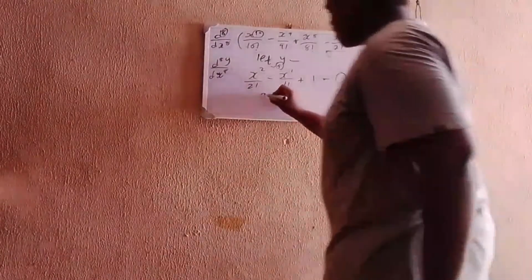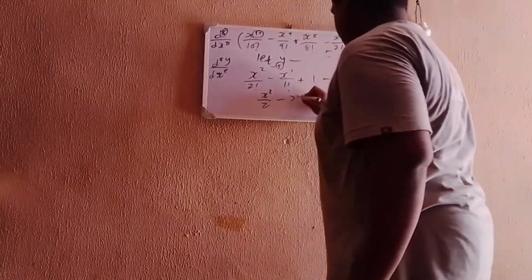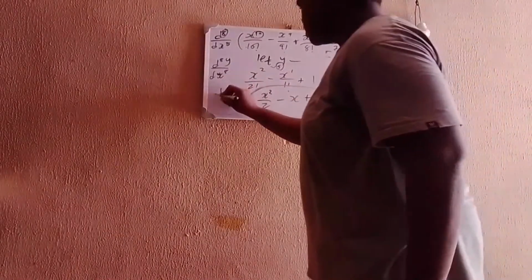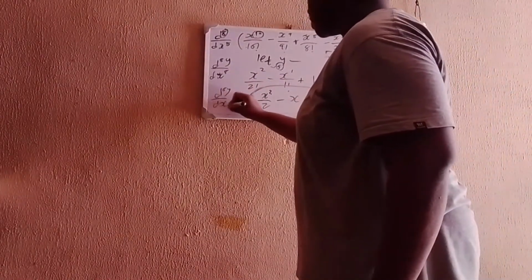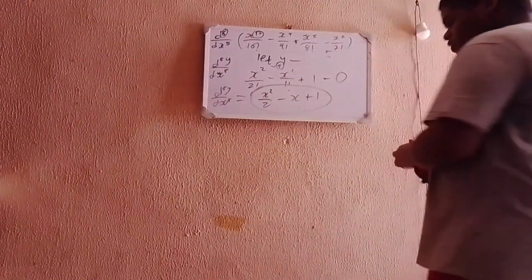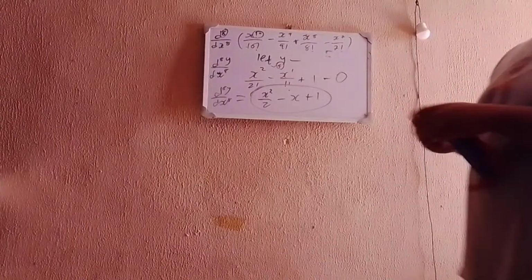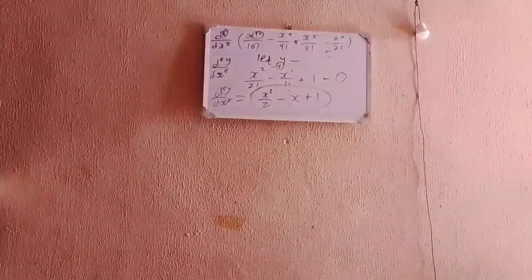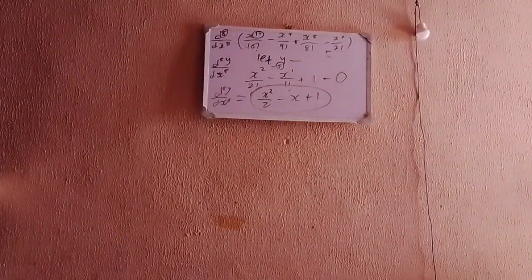Now you are left with x squared divided by 2 minus x plus 1. So this is going to be your 8th derivative: d^8 y / dx^8 is equal to x^2/2 − x + 1. I believe that brings us to the end of this solution, and to the end of week 3.